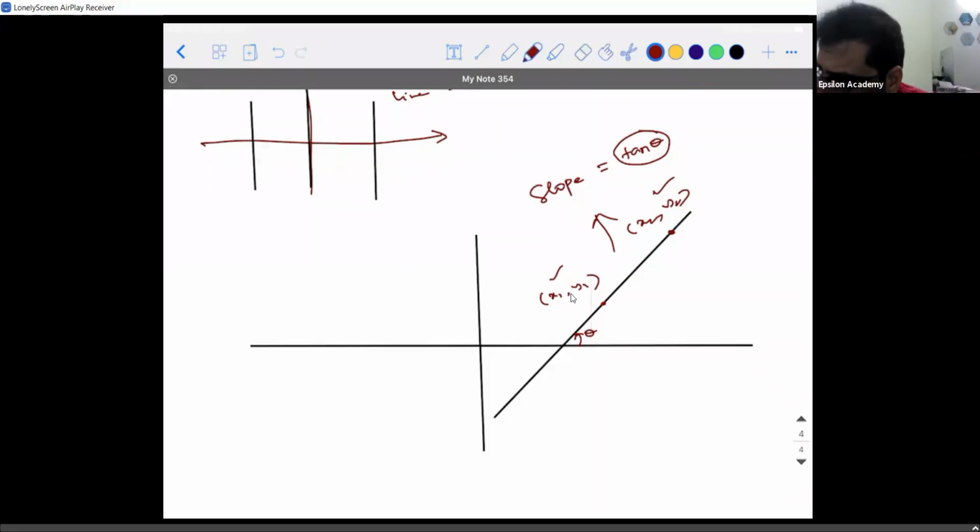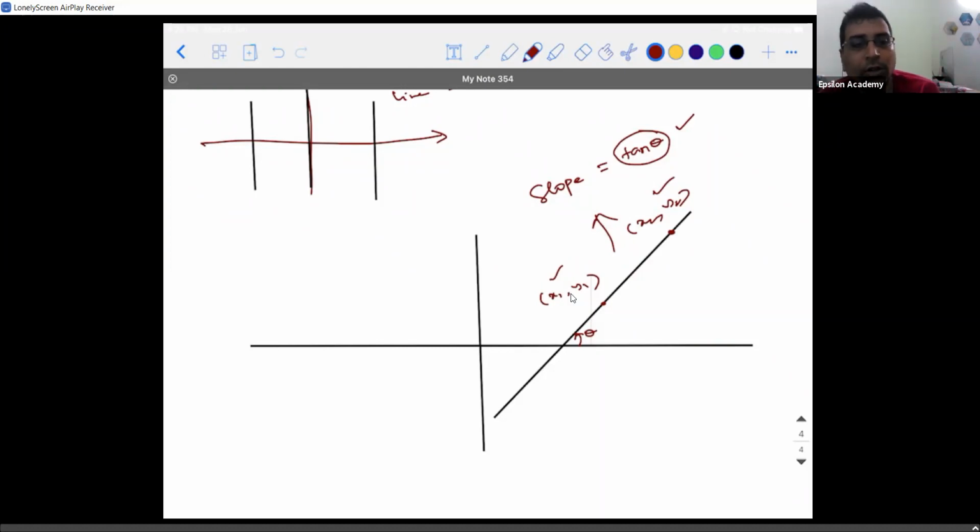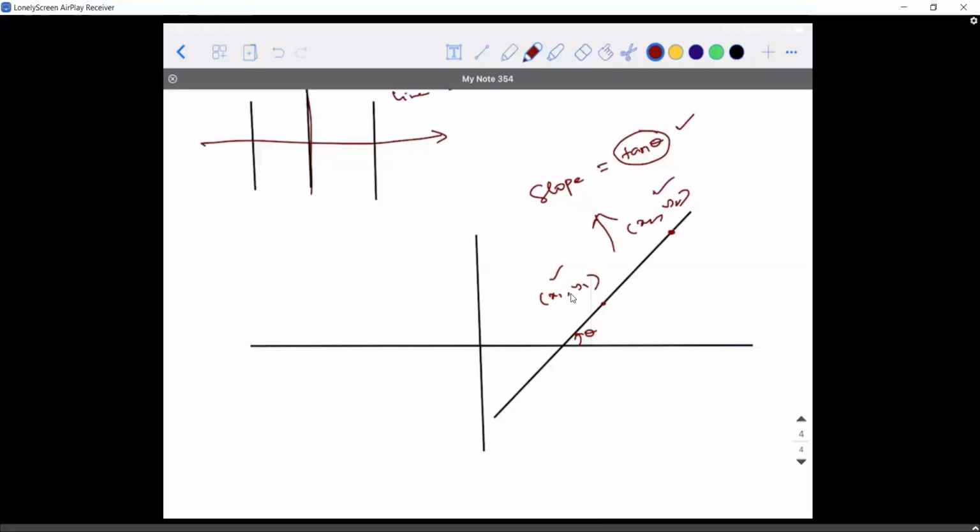It's simple. See, what are we saying? Slope is tan theta. Sir, suppose we consider the first point as x1, y1, and the point made by the line with the x-axis as a. So the slope of a, x1, y1 and a, x2, y2 would be the same, right? See, generally slope is not defined for a point. Slope is defined only for a straight line. Okay, sir.